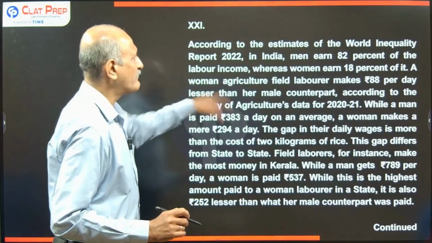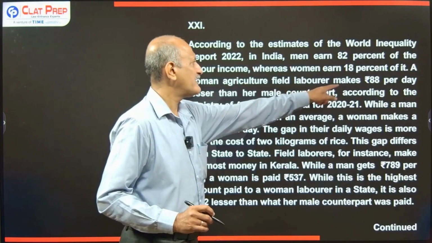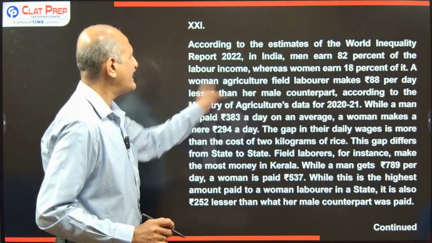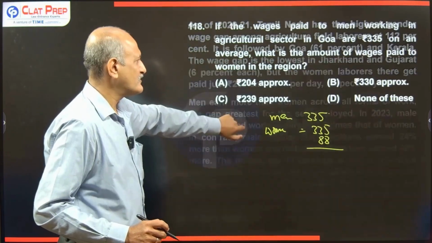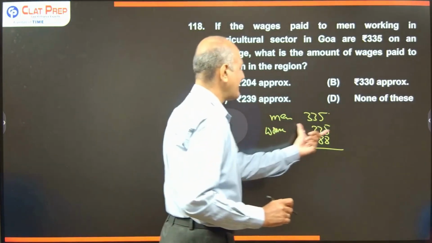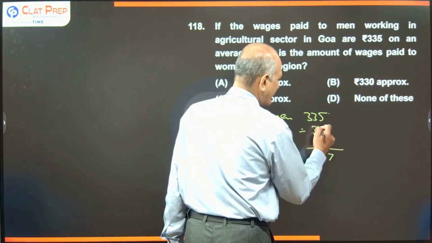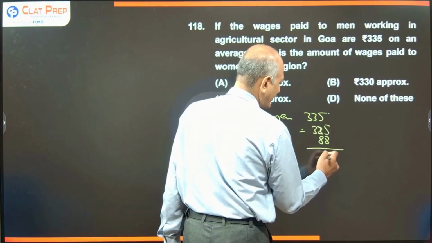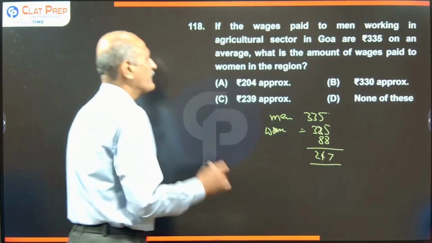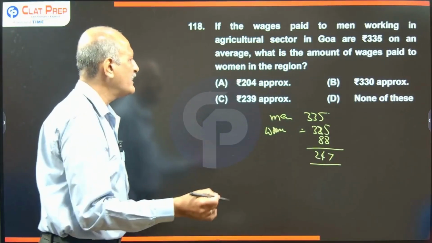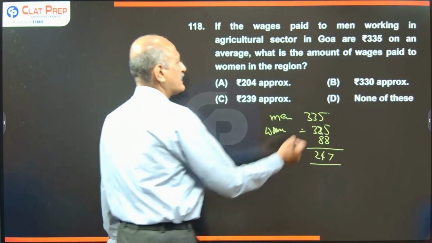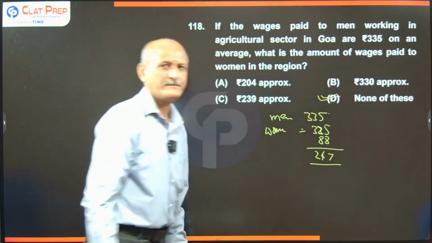Clear now? See here, what do we know? That a woman field laborer makes 88 per day less than her male counterpart. So hence, the women are getting 88 less than 335 here. Let's calculate this one. This comes to 247 here. From the options we can see this one here, it is neither of them. So hence we can tell none of these is the answer to this question. Clear?